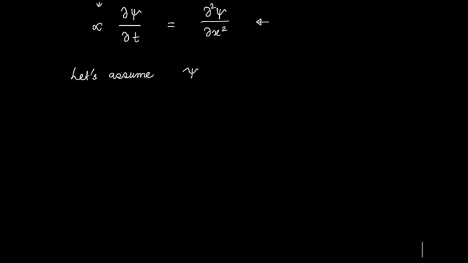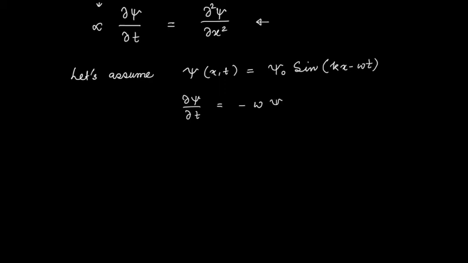Now let us assume that psi of x and t is sine of kx minus omega t. This worked quite well for the electrodynamics case. If I do del psi del t, this now equals, on time derivative, I get minus omega out, and then I get psi 0 cos of kx minus omega t.